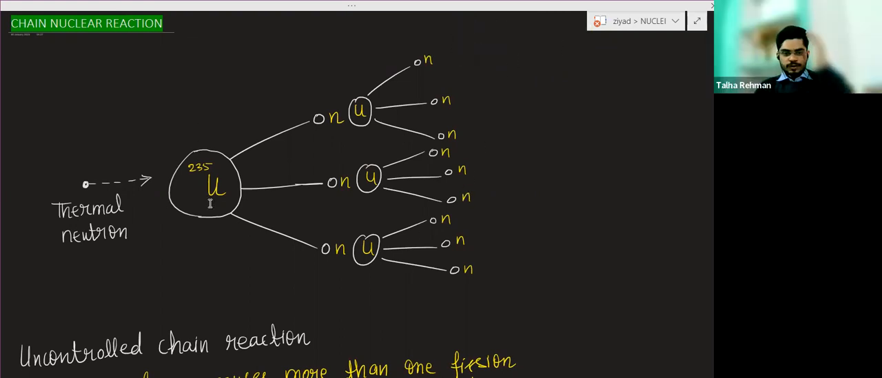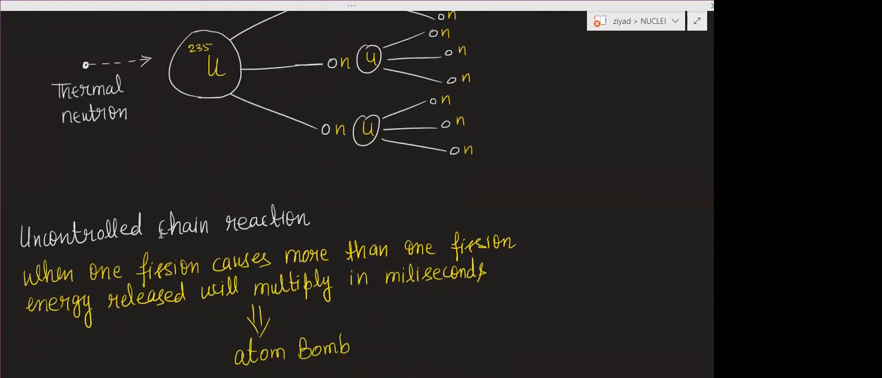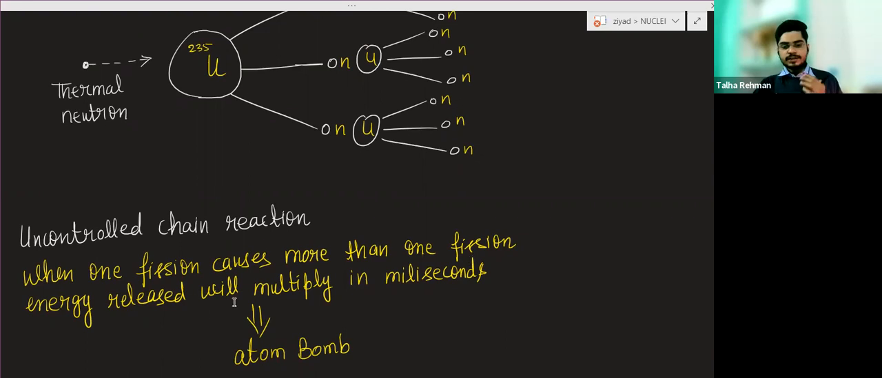Okay. So from one fission, how many fissions are you getting? Three fissions. From one fission, 3 neutrons, and those 3 neutrons will make 3 fissions. So from one fission we are getting 3 fissions. So we can say from one fission we are getting more than one fission. So basically this is the condition of the uncontrolled chain reaction. Uncontrolled chain reaction: when one fission causes more than one fission, energy is released.